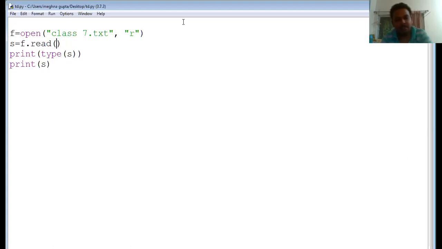And suppose you are writing 5 here, so what will happen? Read will read only the first 5 characters. First of all, when you are opening the file, you need to close the file also. Okay, so now what output will come? You will get only the first 5 characters.